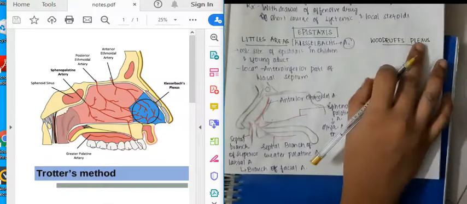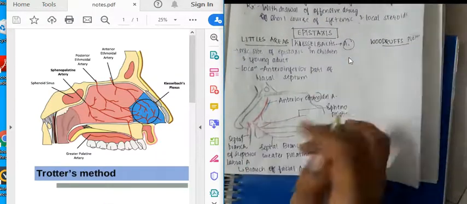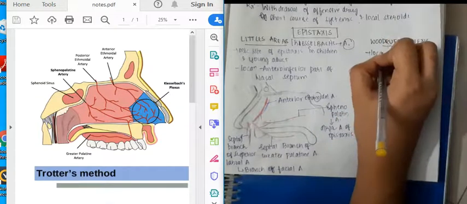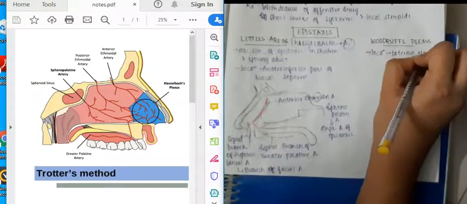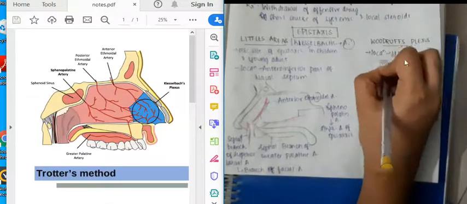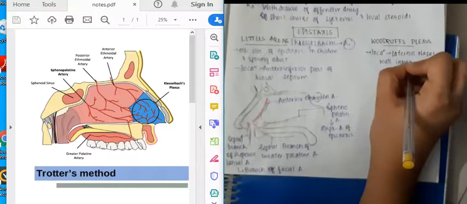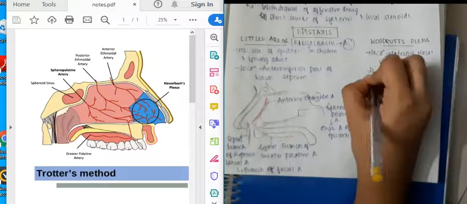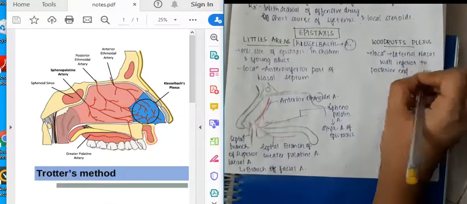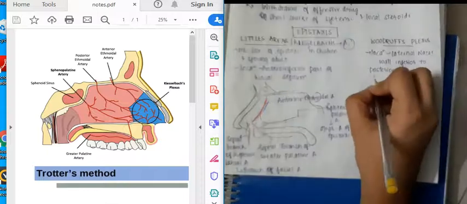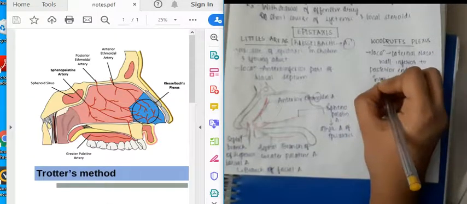Now let us learn about the next plexus, which is called Woodruff's plexus. Woodruff's plexus is present in the lateral nasal wall, inferior to the posterior end of the inferior turbinate.